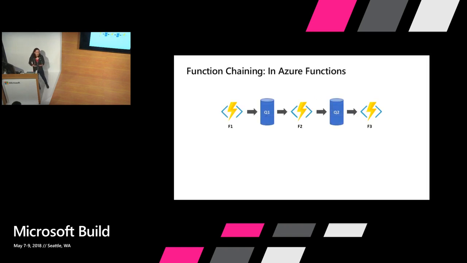Well, in regular Azure Functions, some of you have probably set up something that looks like this, where I have a function that puts its output onto a queue, and that queue triggers another function, and so on and so forth for as long as you want to go. And you can do that.